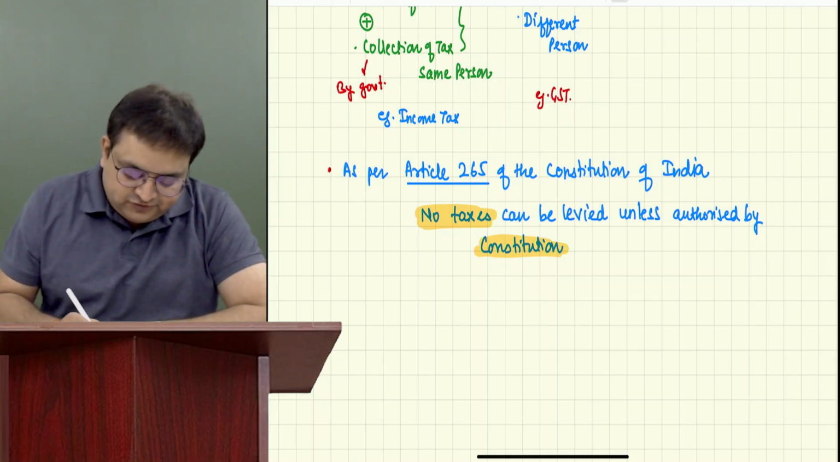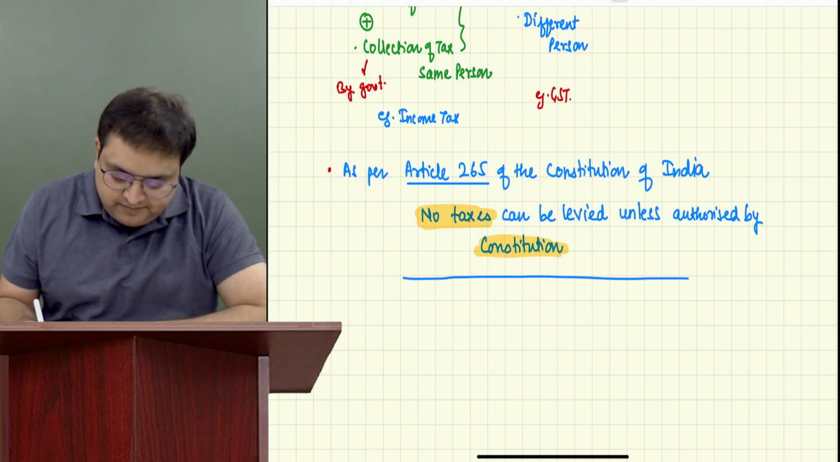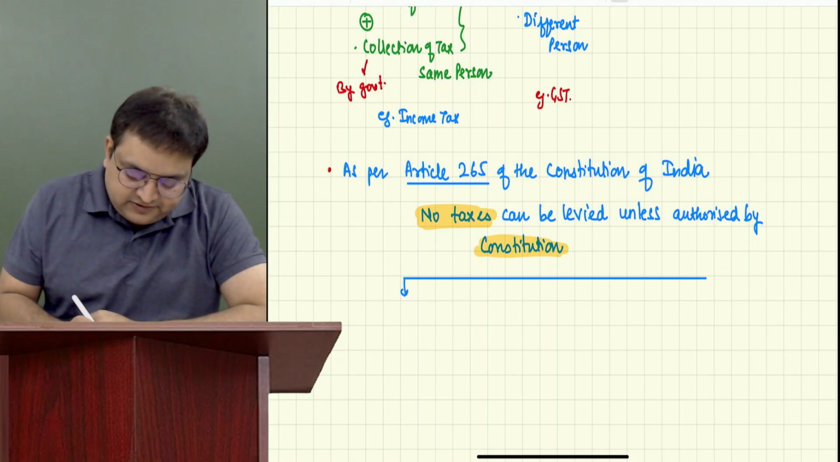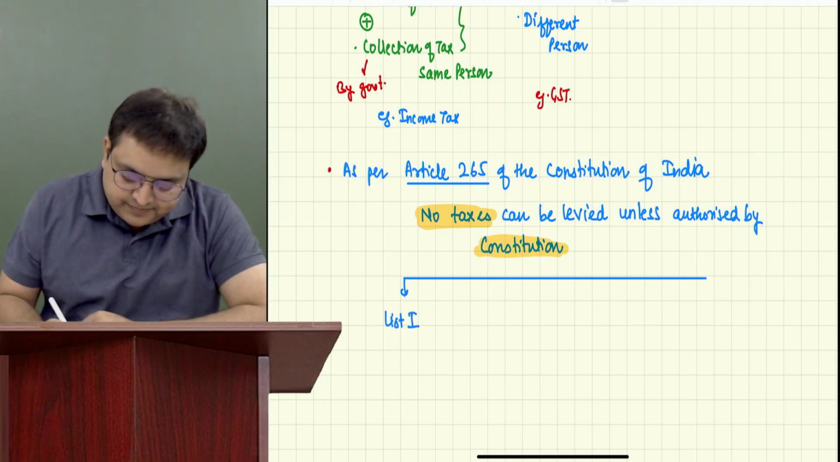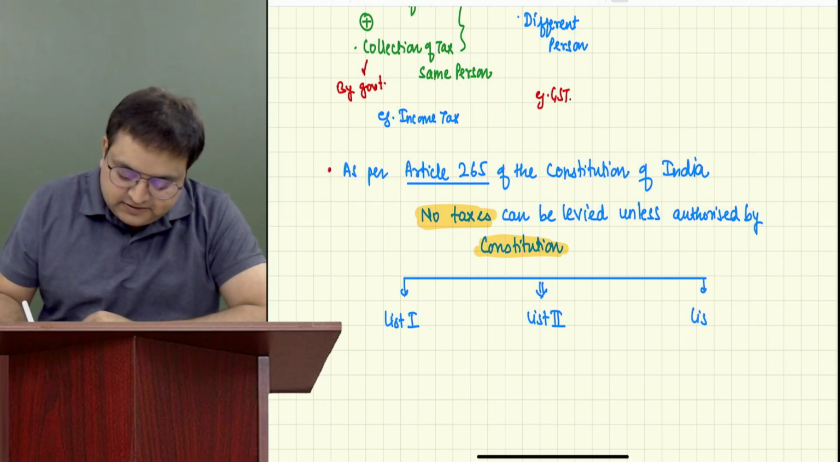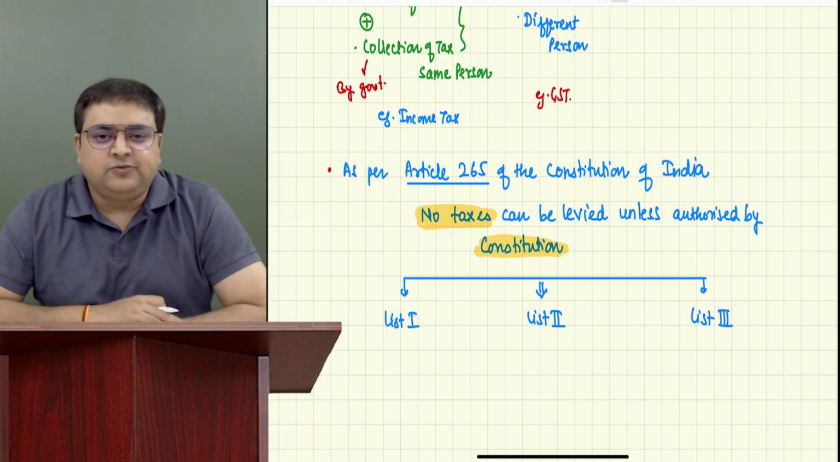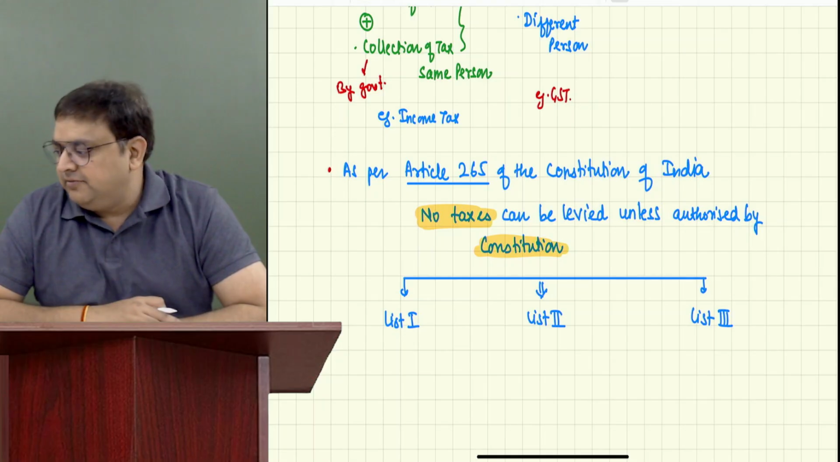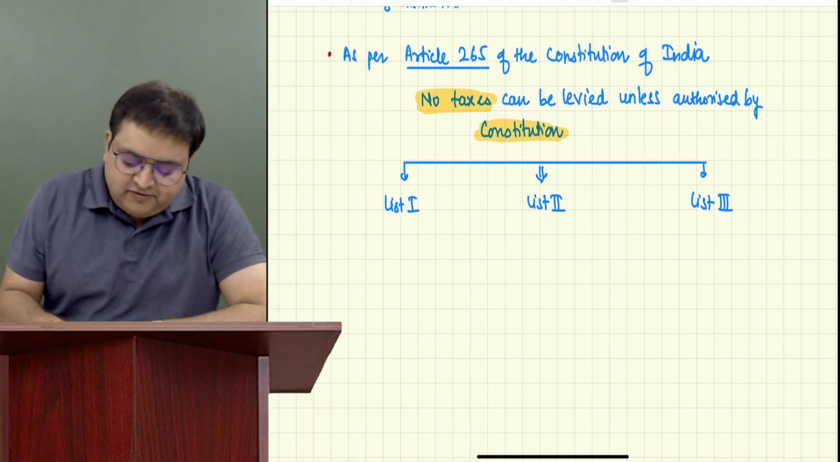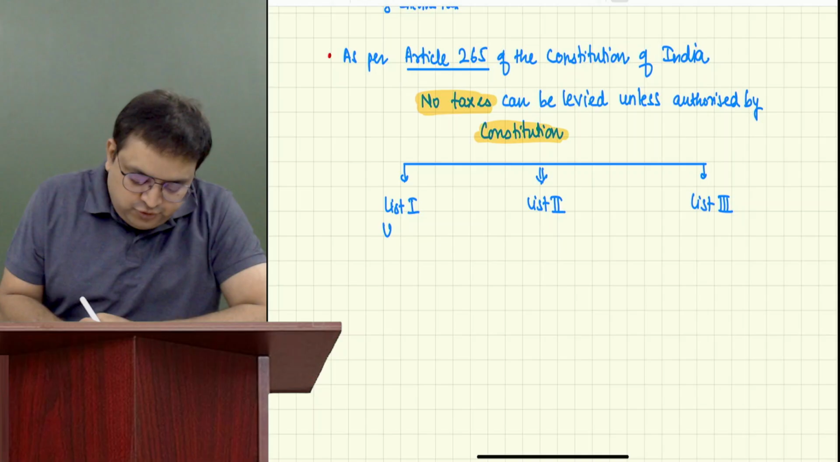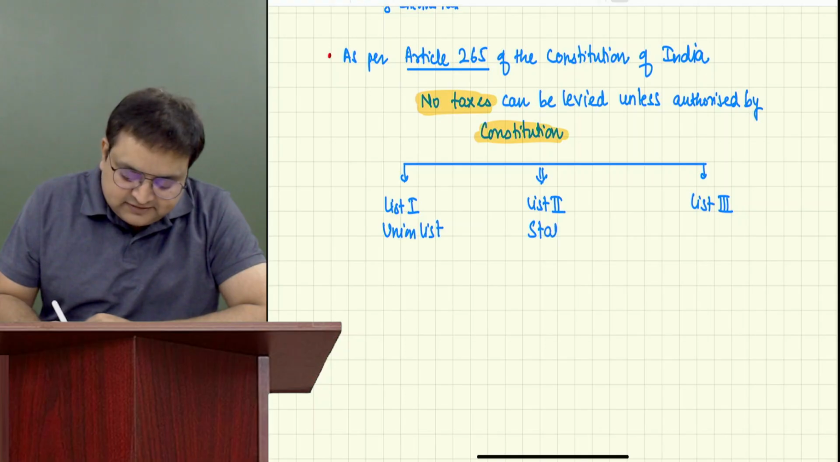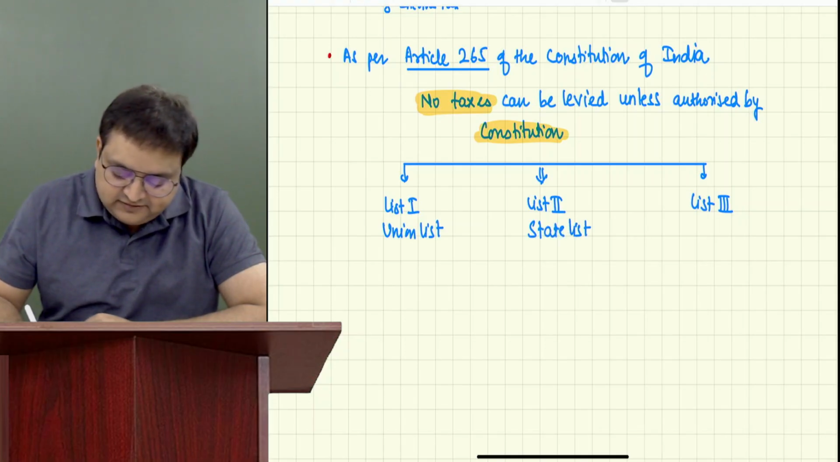We understand in the Constitution of India, please write it, guys, there are three lists. List number 1, list number 2, list number 3. In the Constitution of India, there are three lists, list 1, list 2, list 3. I think you have heard of them earlier also. List 1 is also known as Union List. List 2 is also known as State List. List 3 is known as Concurrent List.